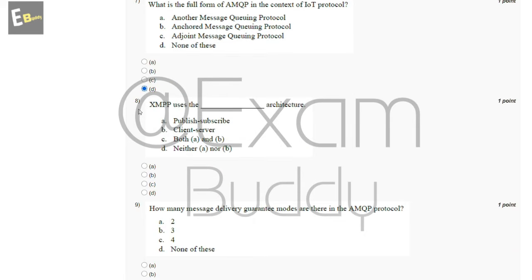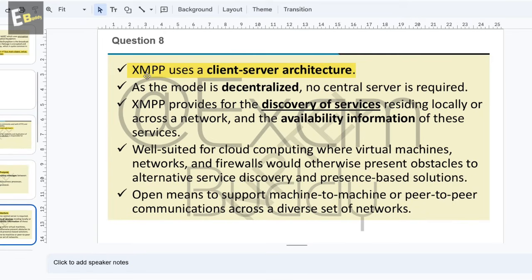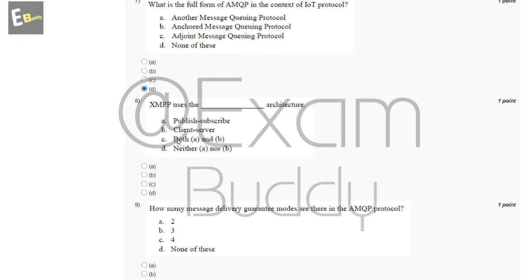Now the question 8 is XMPP uses the dash architecture: publish subscriber, client server, both A and B, neither A nor B. So let's check the eighth answer. So the eighth answer is XMPP uses a client server architecture. So the answer is B, client server.